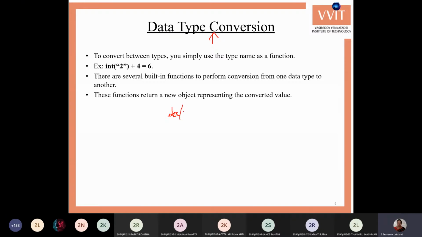We don't have any data type declaration in Python, so we cannot say a particular variable is of a particular data type. Based on the value only, it assumes the data type.